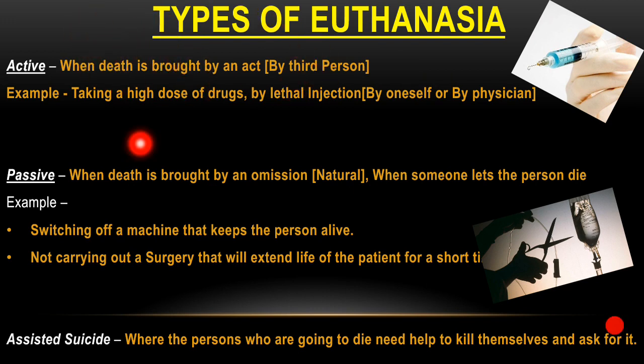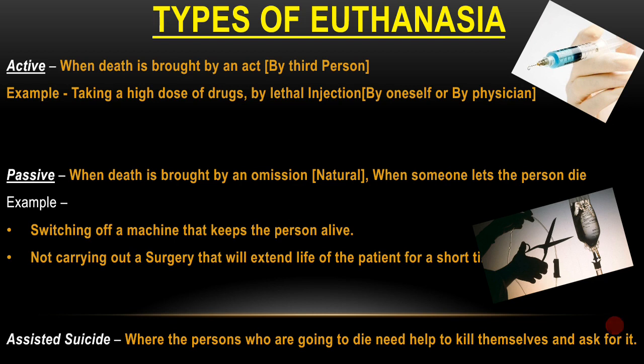Second is passive euthanasia. In passive euthanasia, death is brought about by the omission of a particular machine. Suppose a person is suffering from a disease and is totally dependent on a medical machine. We can remove that machine, and that will lead to the death of the person. Some people say this is natural death, and let me tell you, passive euthanasia is allowed in India now. When someone lets the person die, we call it passive euthanasia, like switching off a machine that keeps the person alive, or not carrying out a surgery that would extend the life of a patient for a short time.